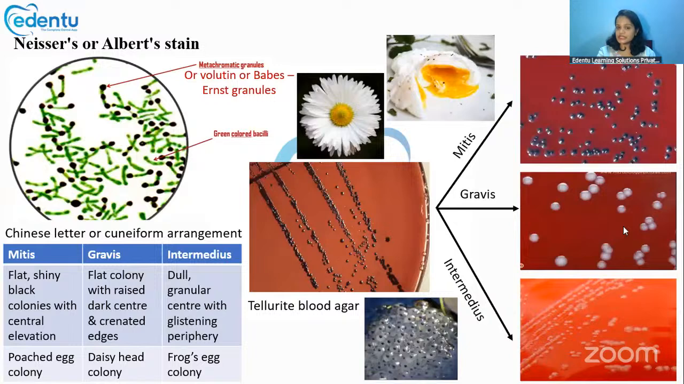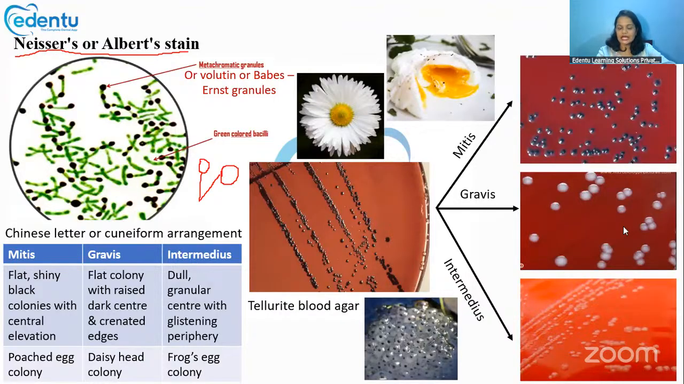Now, there is a special stain that we use for identifying this Corynebacteria, that is Neisser's or Albert stain. When you stain this bacteria with Neisser's or Albert stain, like I had previously mentioned, it will be seen like this, with club-shaped swellings at the ends of the bacteria. These club-shaped swellings are formed by metachromatic granules. They are also called volutin or Babes-Ernst granules.